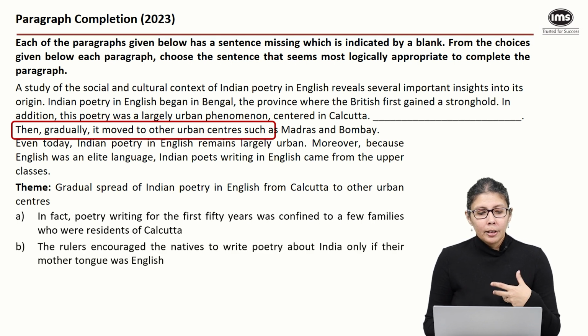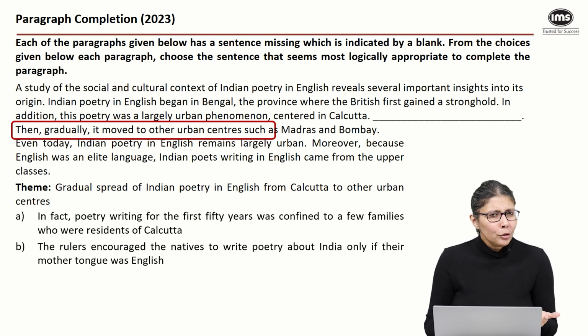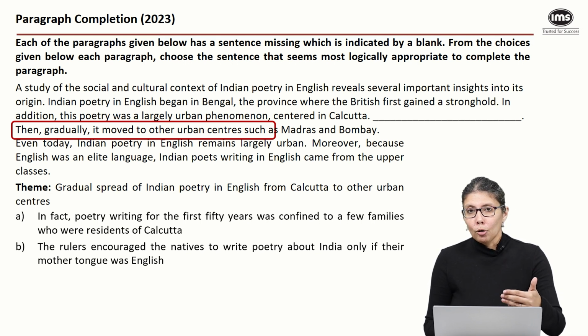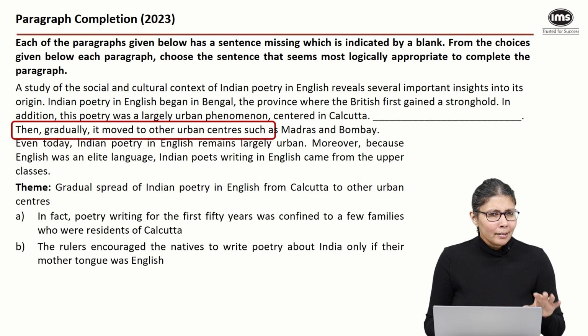B says, the rulers encouraged the natives. Now, who are the rulers? We could assume that the rulers are the British. The rulers encouraged the natives to write poetry about India only if their mother tongue was English. Now, this is not really mentioned or referenced anywhere in the passage because the overall theme of the passage is how Indian poetry in English spread from Bengal to other areas. It doesn't really talk about any encouragement from the British or the prerequisites for writing such poetry. So we should be able to eliminate B.